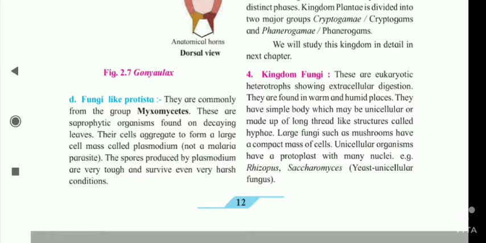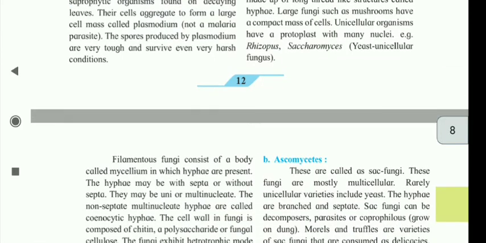Number 4, kingdom fungi. These are eukaryotic heterotrophs showing extracellular digestion. They are found in warm and humid places. They have a simple body which may be unicellular or made up of long thread-like structures called hyphae. Large fungi such as mushrooms have a compact mass of cells. Some have a protoplast with many nuclei. Examples, Rhizopus, Saccharomyces. Saccharomyces is yeast, a unicellular fungus.